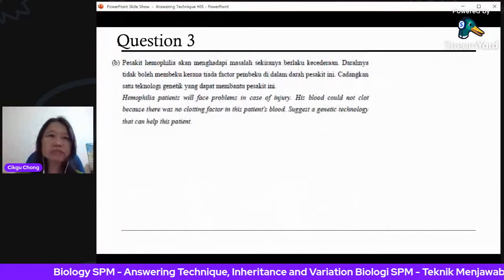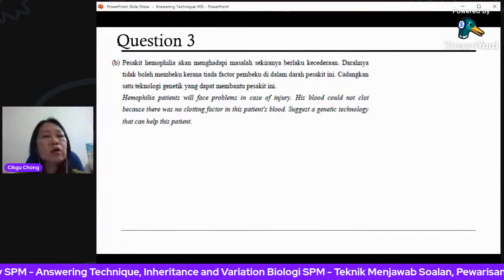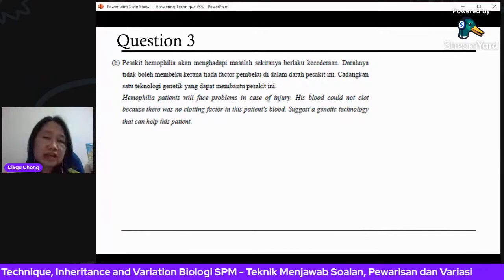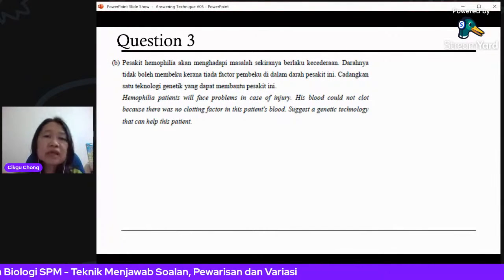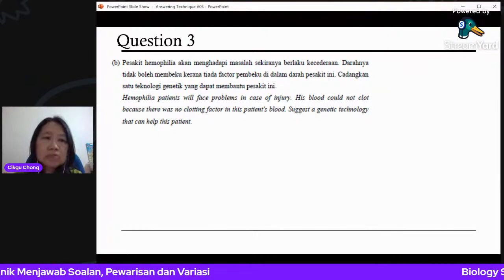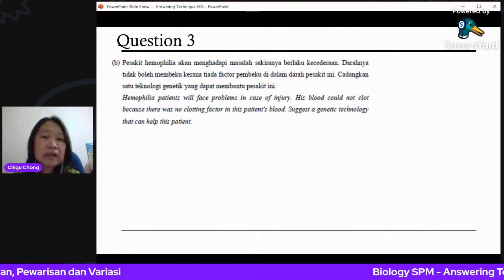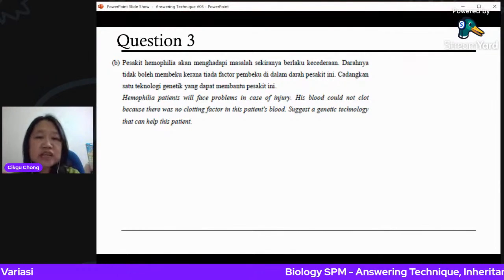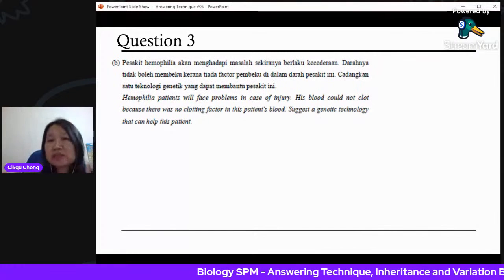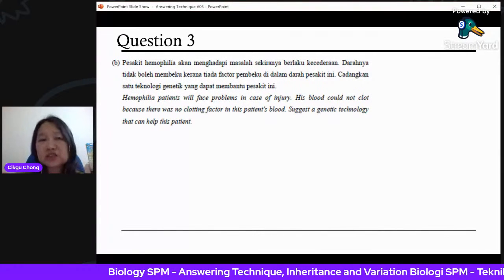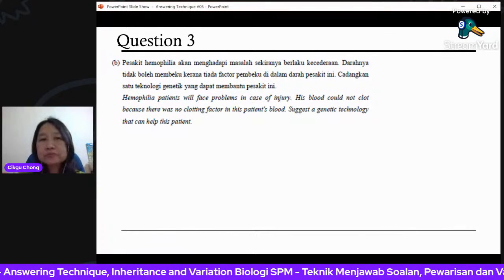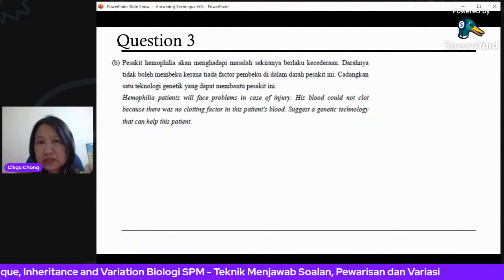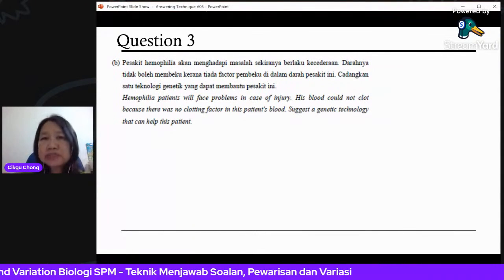All right, next one. Now, hemophilic patients will face problems in case of injury. That means if there is any injury or cut, you start to bleed. His blood cannot clot because there is no clotting factor in the patient's blood. Suggest a genetic technology. This one ties in with chapter 13, which is genetic engineering. How to help this patient? Okay, so no clotting factor. So we will need to produce that clotting factor.